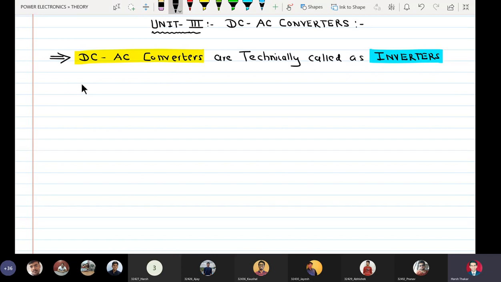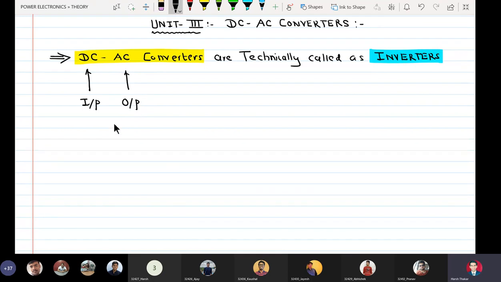Now we need to understand that when it is a DC to AC converter, naturally the input is DC and the output is AC.